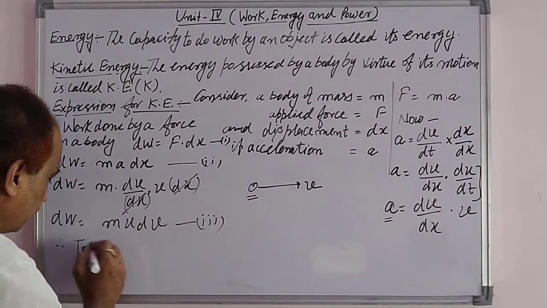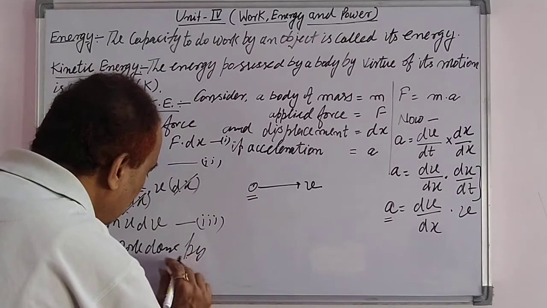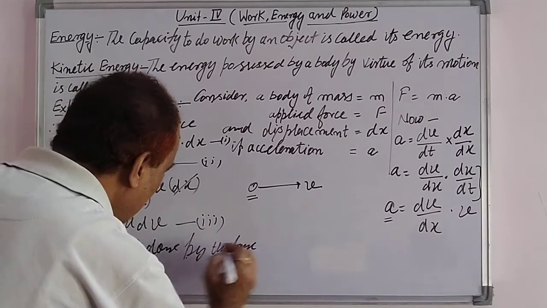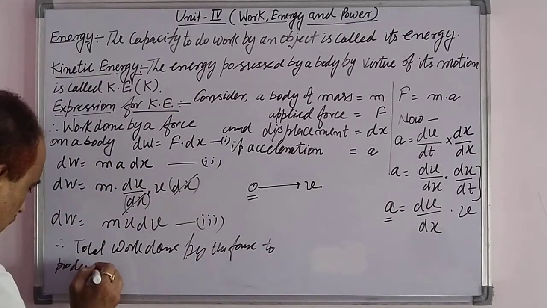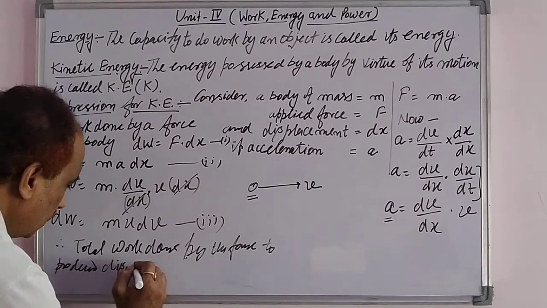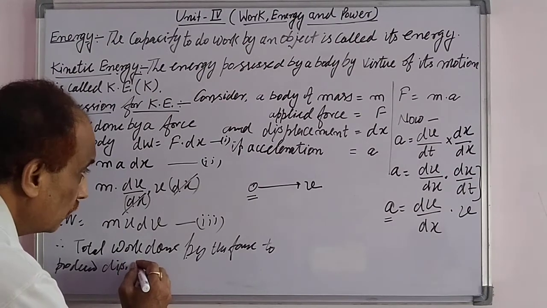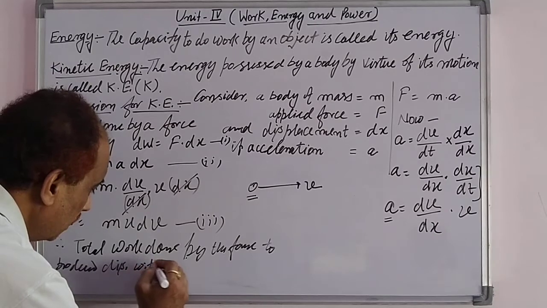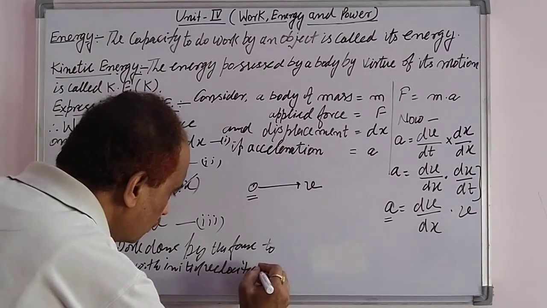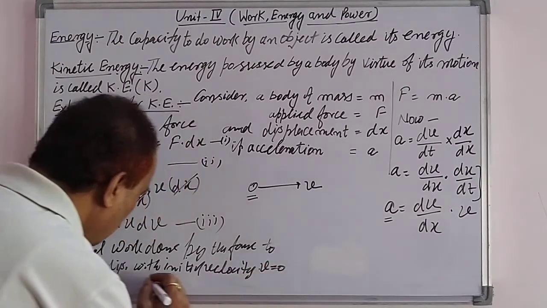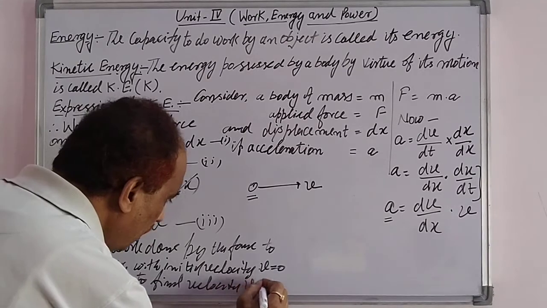Therefore, the total work done by the force to produce displacement with initial velocity v equal to 0 to final velocity v equal to v.